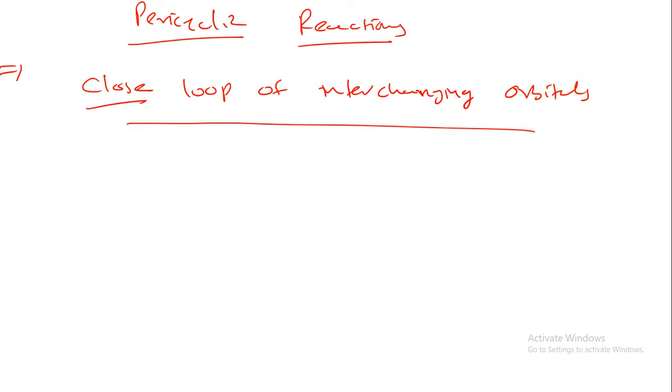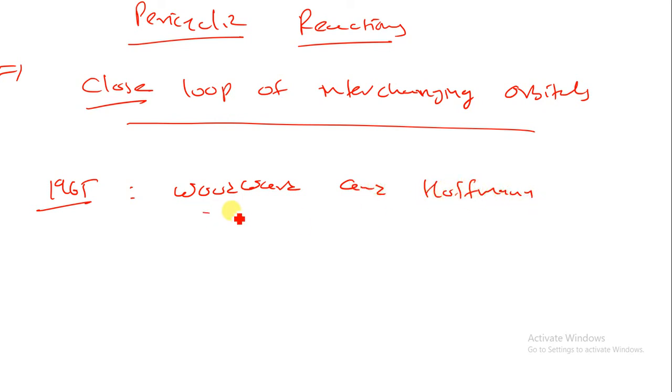Now, why is it important and how is the pericyclic reaction governed? In 1965, two scientists, Woodward and Hofmann, were the first to give the concept of the pericyclic reaction via MOT, that is molecular orbital theory. This treatment is called the principle of conservation of orbital symmetry. They have the following characteristics.